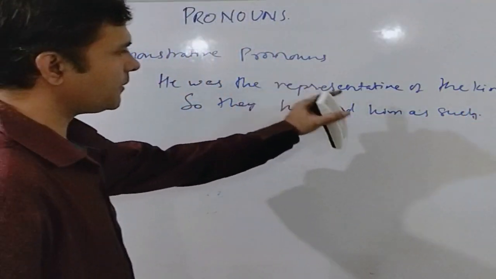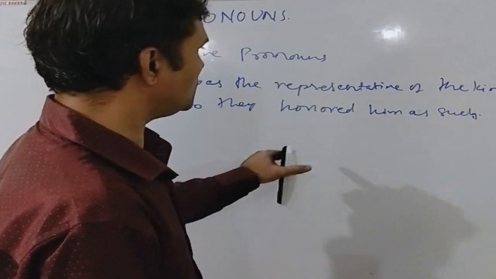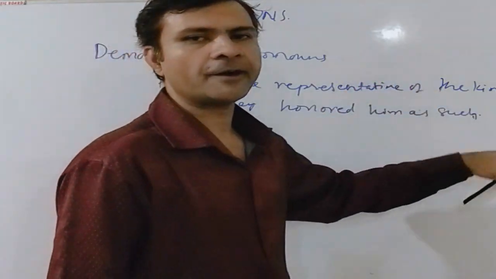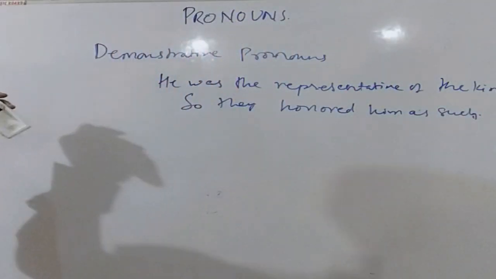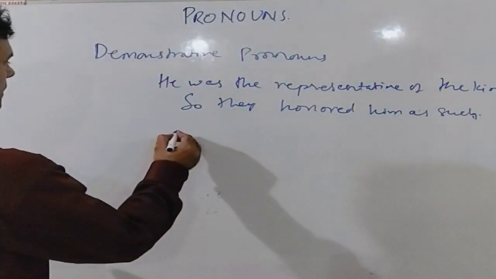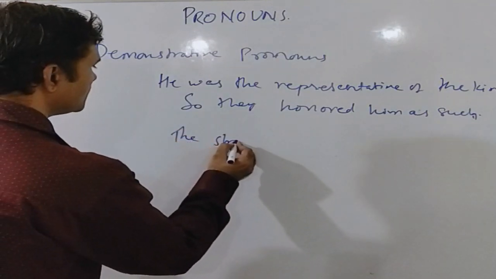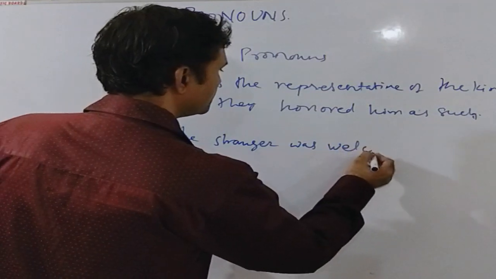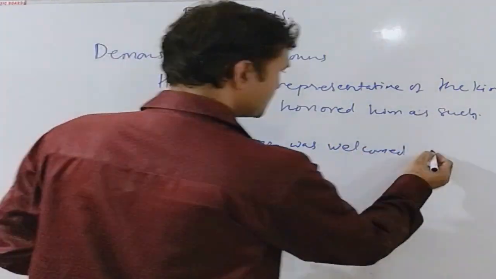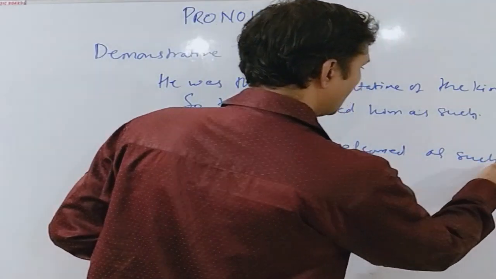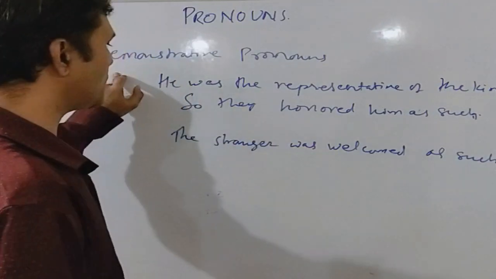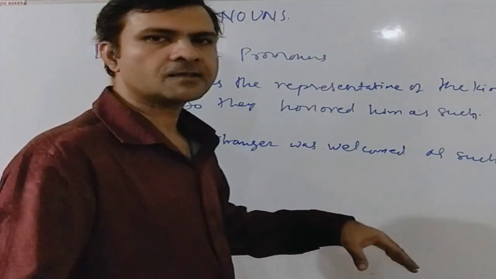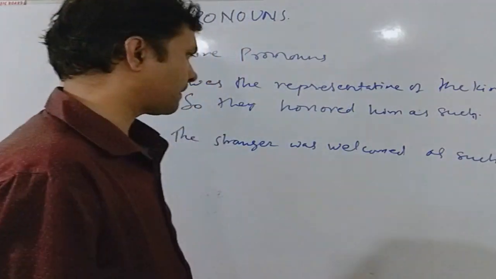Here such is a demonstrative pronoun which is referring to the representative of the king. He was honored as the representative of the king. Another example can be the stranger was welcomed as such. Again, such is a demonstrative pronoun which is indicating to the stranger. The stranger was welcomed as the stranger should be.